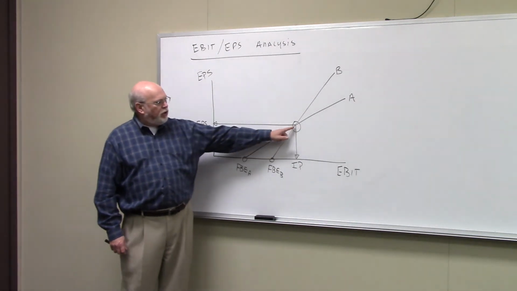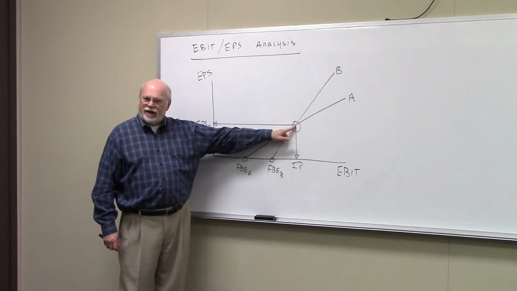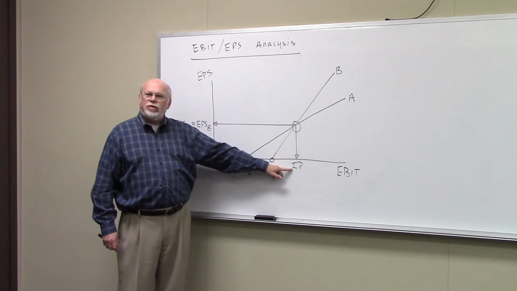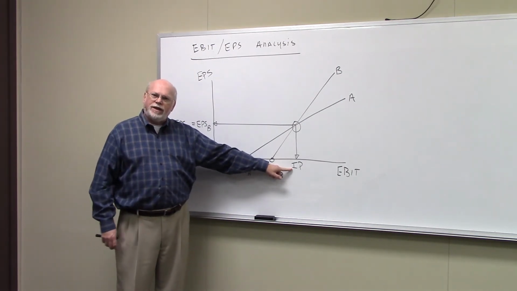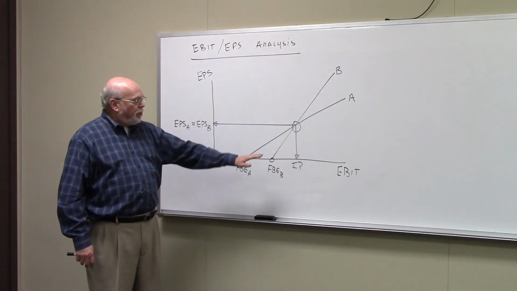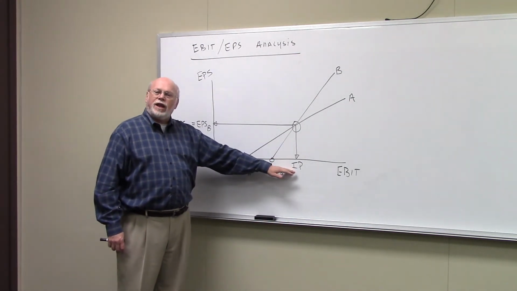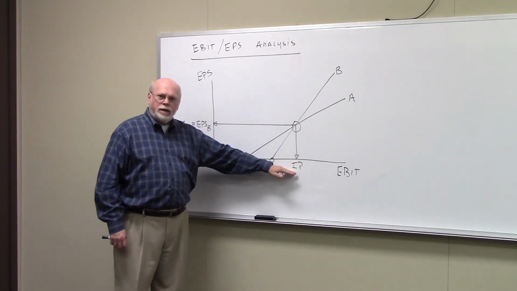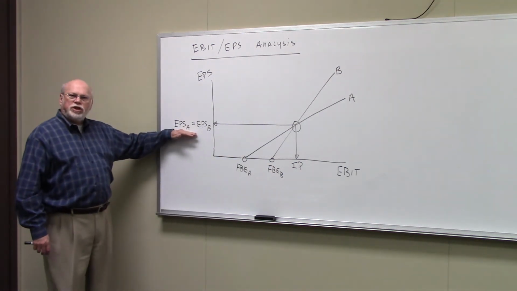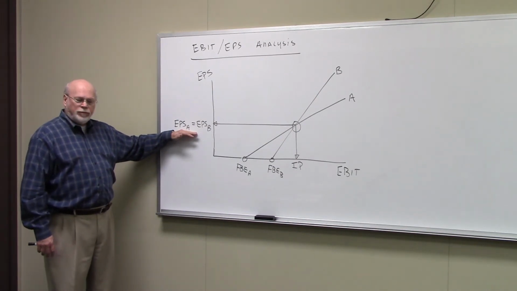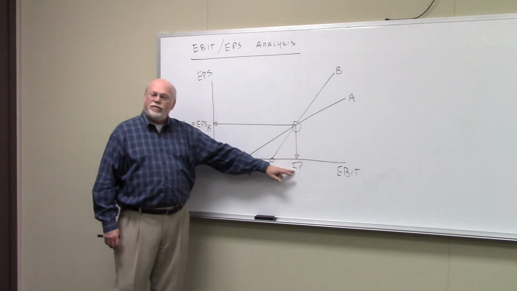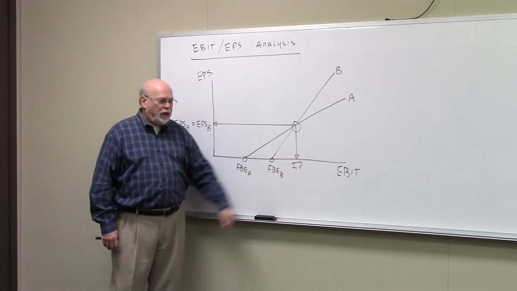You should also note that there's a point at which they intersect, and that's what's called the indifference point, which I'll show you how to calculate in the next video or so. But the indifference point is the level of EBIT that makes the earnings per share under one capital structure equal to the earnings per share under the other capital structure. So that's the level of EBIT.